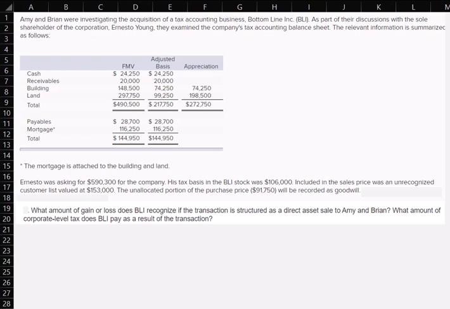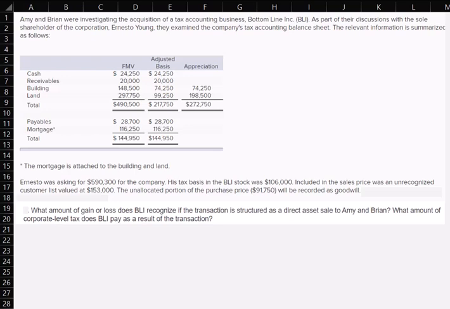Okay, little footnote on the mortgage. The mortgage is attached to the building and the land. Now, Ernesto was asking $590,300 for the company. His tax basis in the BLI stock was $106,000. Included in the sales price was an unrecognized customer list valued at $153,000. The unallocated portion of the purchase price, that's the $91,750, will be recorded as goodwill.